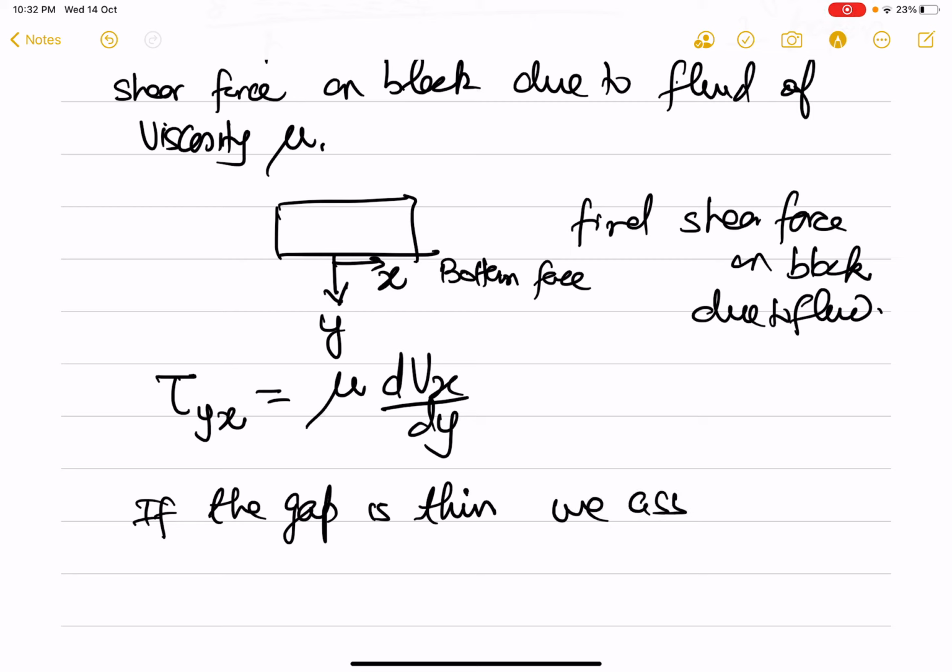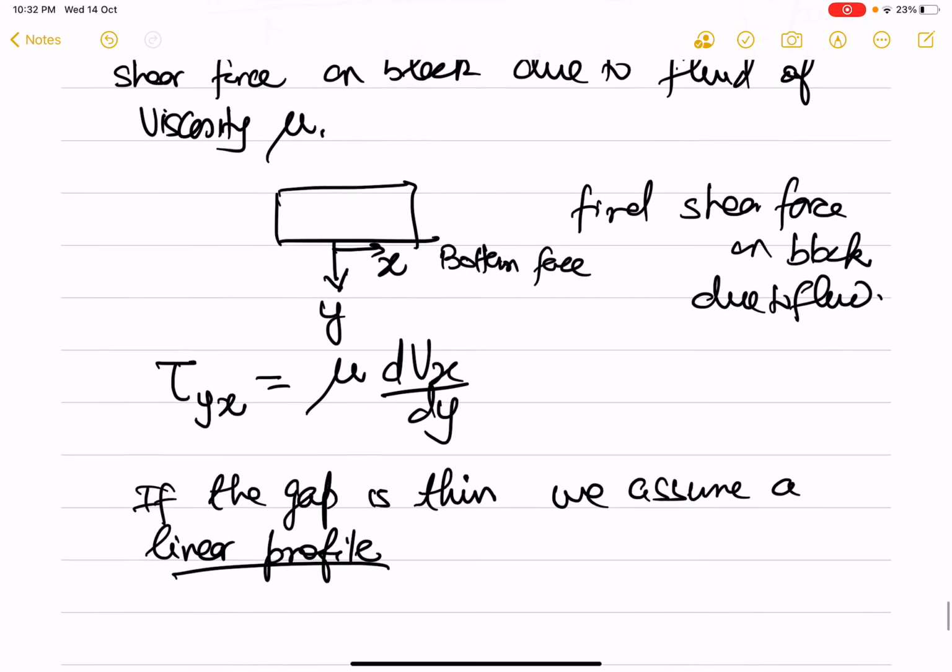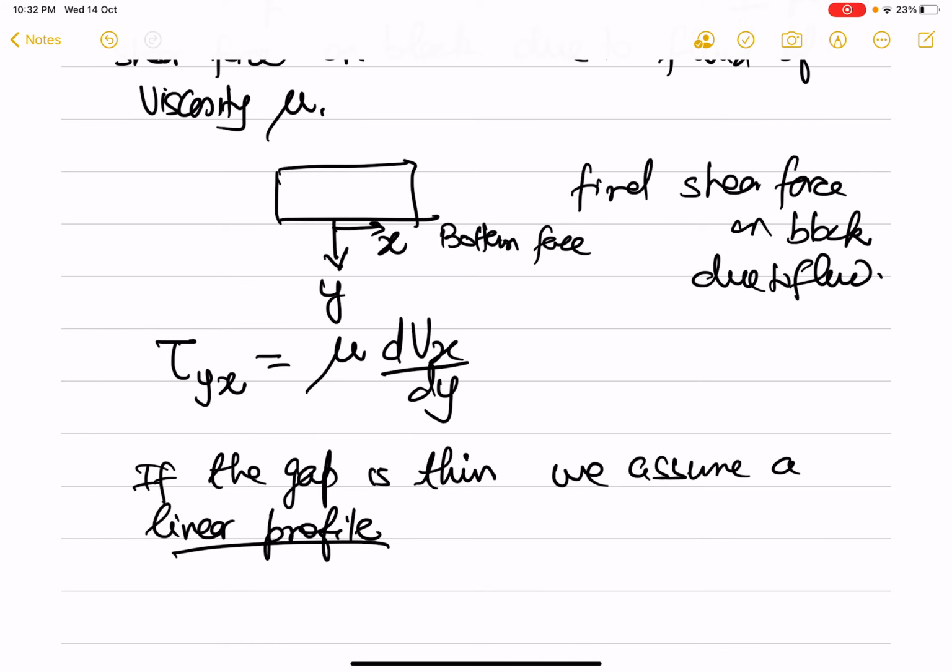And if the gap is thin, we assume a linear profile. Actually, as we will show later in the course, that the velocity profile, if the gap is thin, and I'll speak a bit more about this just after I finish this. Let's first complete this. So this dvx by dy, we will write it as mu times v minus 0 divided by delta.